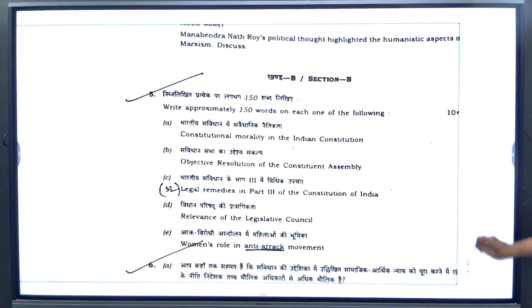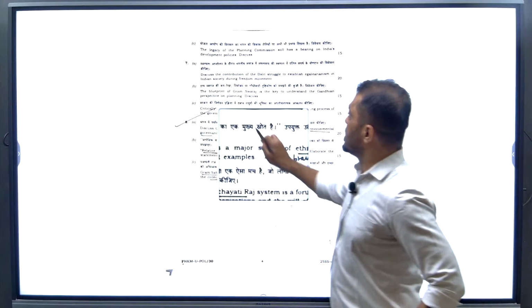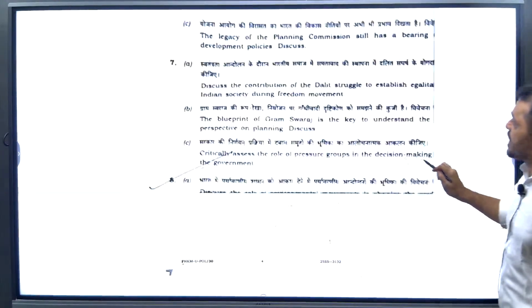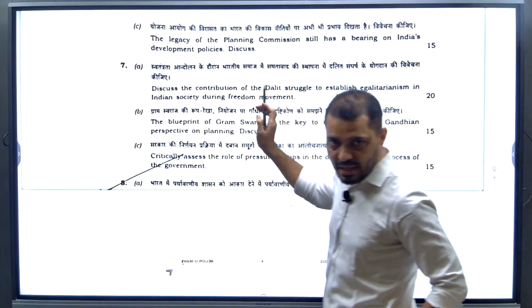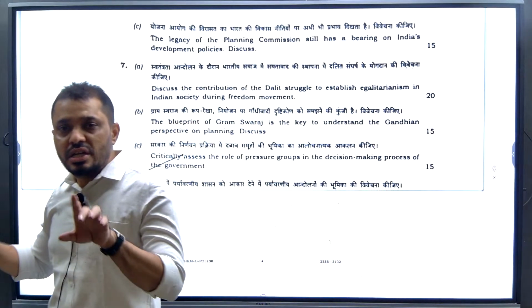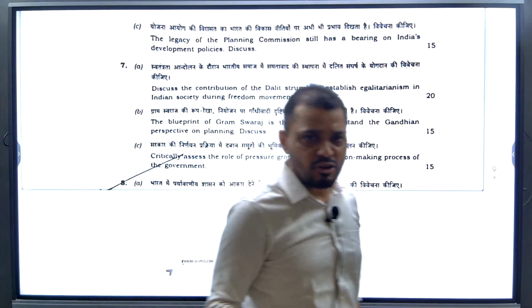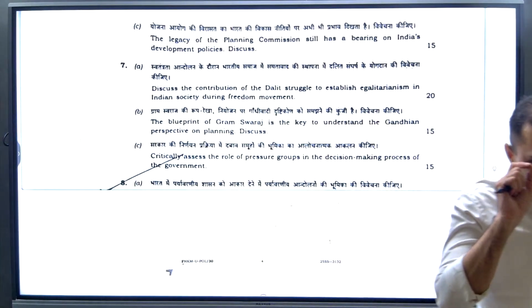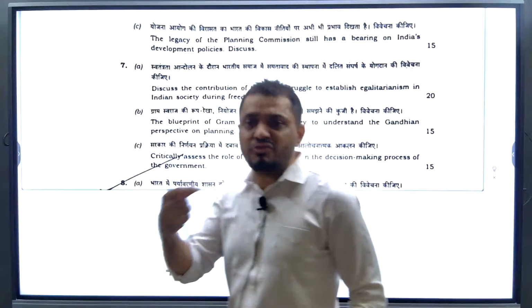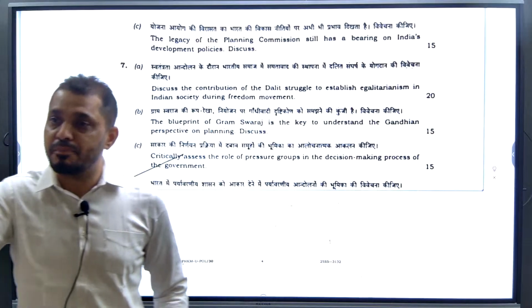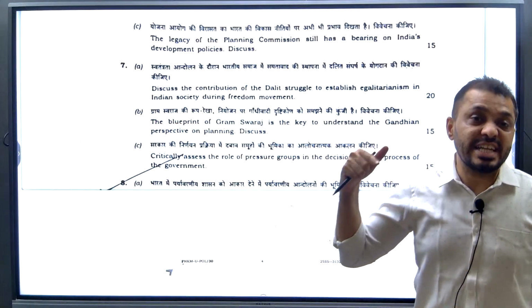Next is the sixth C, the legacy. The legacy of the Planning Commission still has a bearing on India's development policies. This is about the Planning Commission. Again, this question is not only PSIR specific; it is in your GS paper 3 also, planning and economy. See how related. If you are very good with paper 1B, that knowledge will help you in economy, in polity, straight away, as well as in your Indian national movement also.